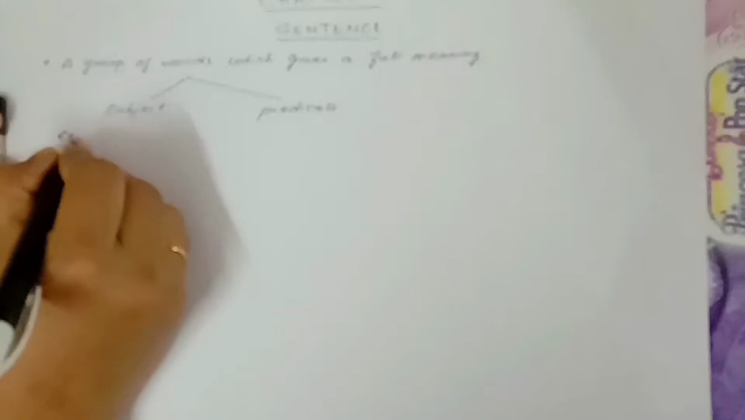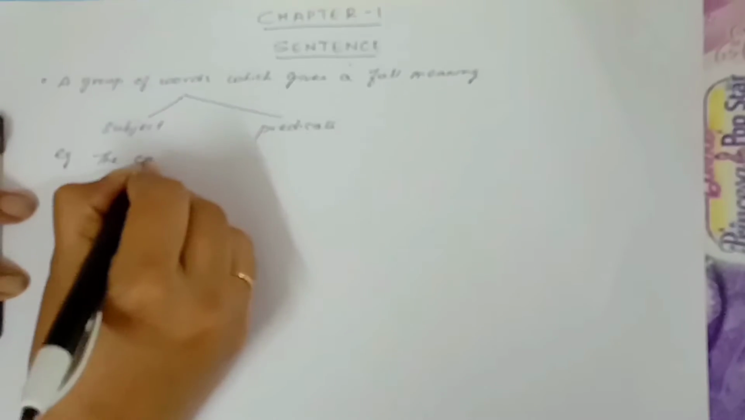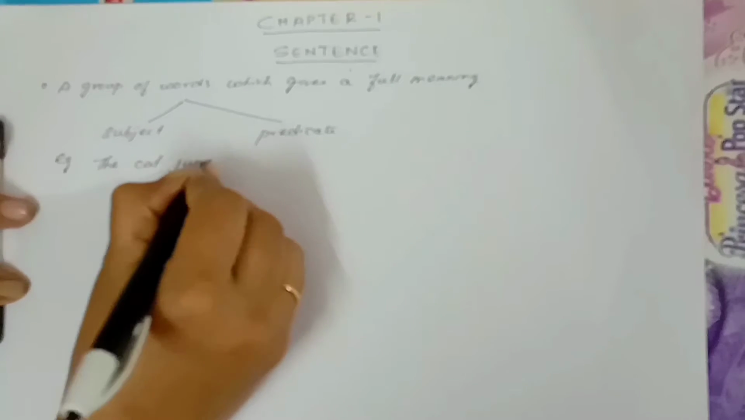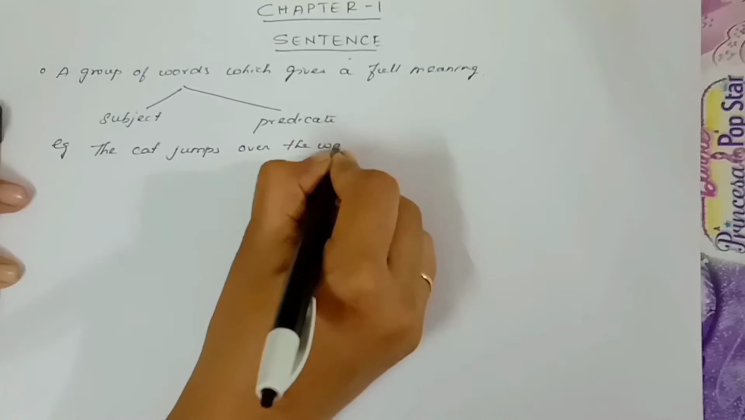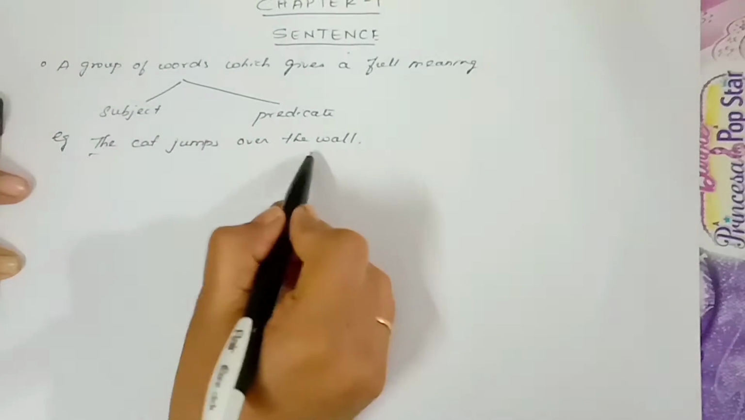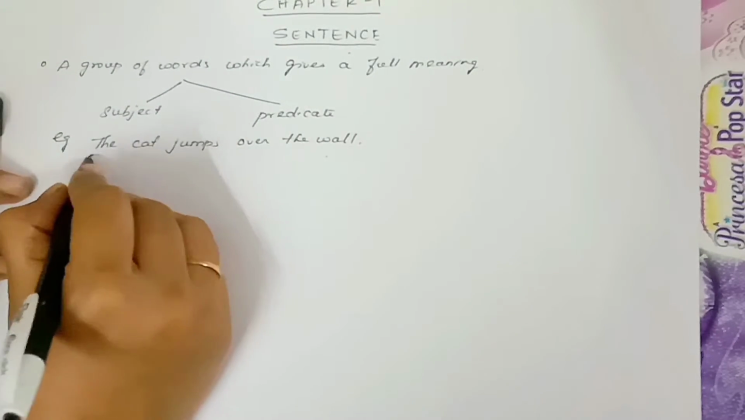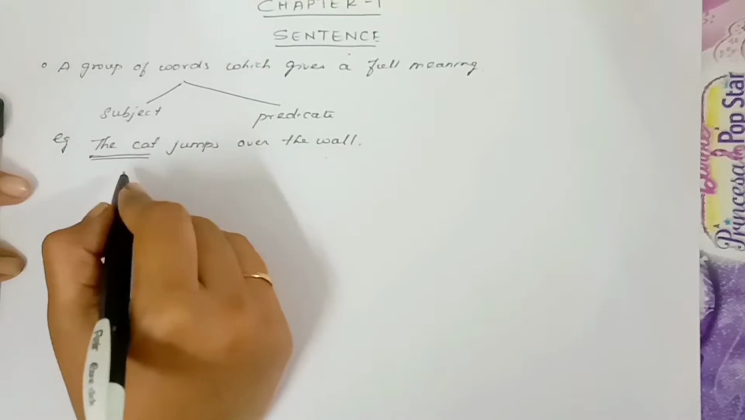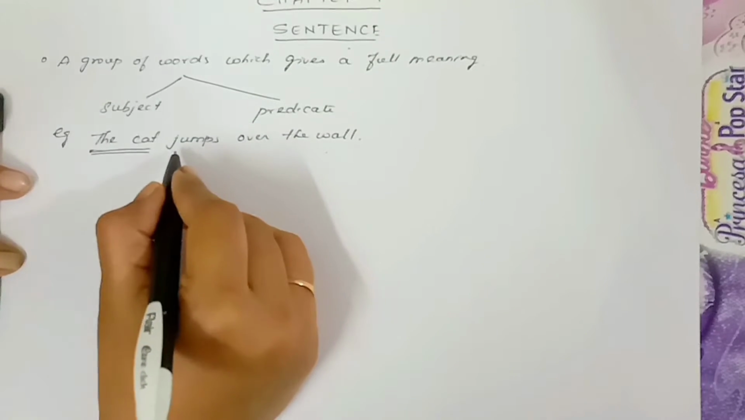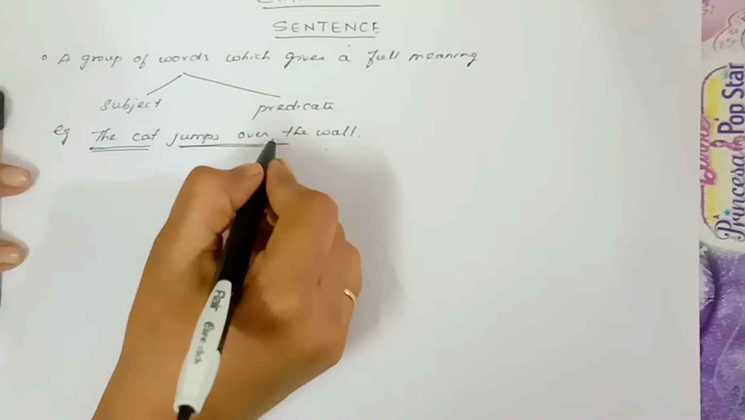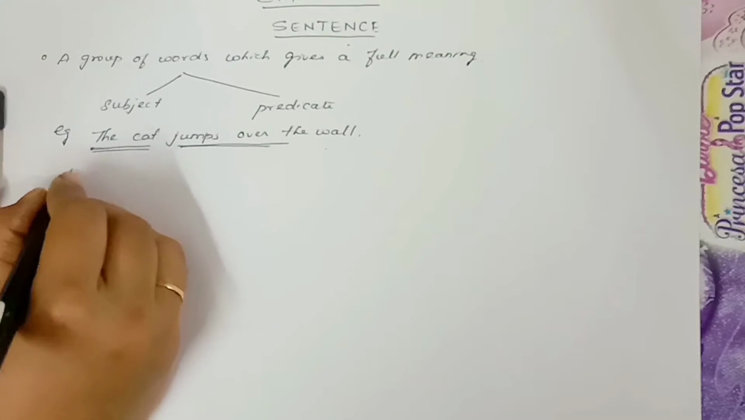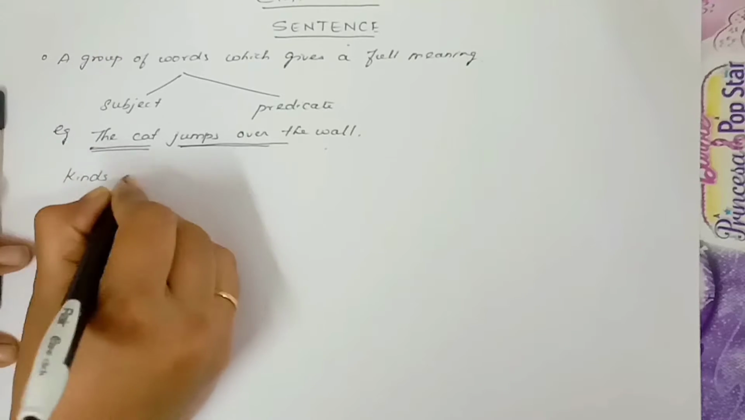So for example, the cat jumps over the wall. So it is a sentence. In this sentence, the cat is the subject of this sentence, and the action done by the cat, jumps over the wall, is the predicate of the sentence. Then let us see about the kinds of sentences.